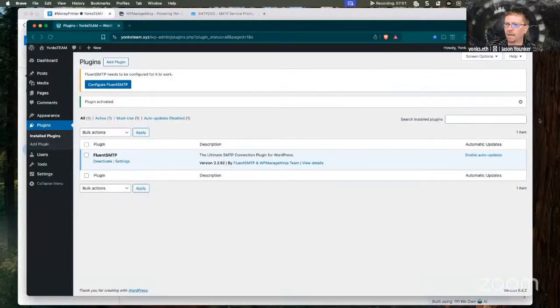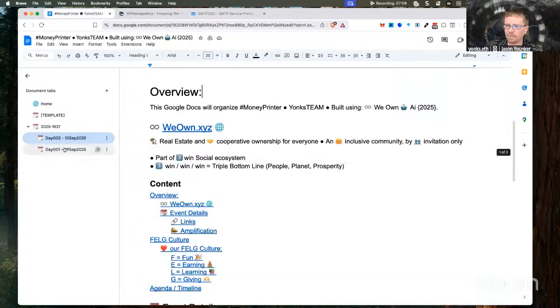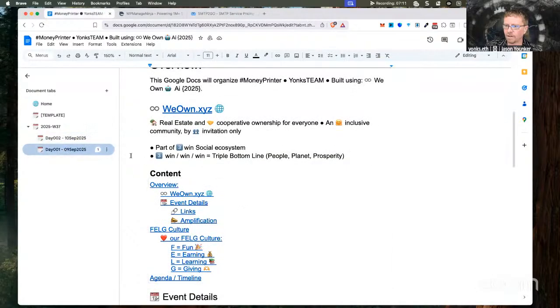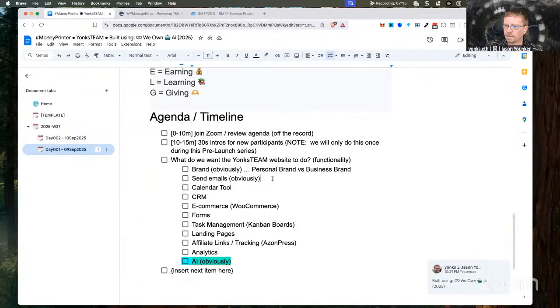So going back here, we've got Fluent SMTP. I'm going to add this here to the bullet point, and I'm going to keep that on this list over here to keep these things together. And I'm going to just do this little arrow here, Fluent SMTP. So calendar tool, and I'm actually going to reprioritize here. Well, no, I'm going to leave it in this order.